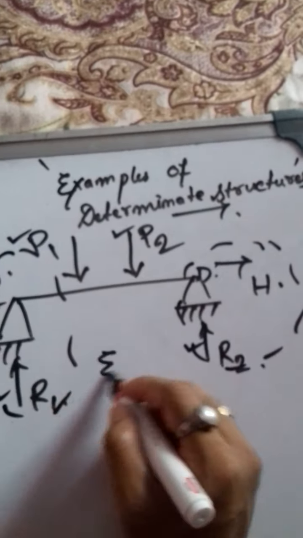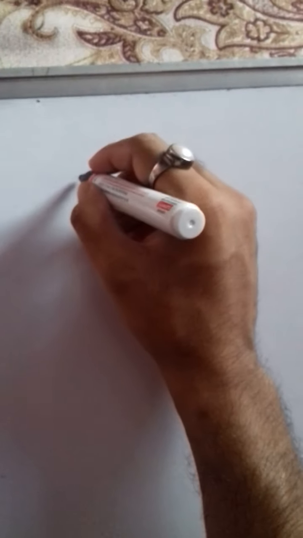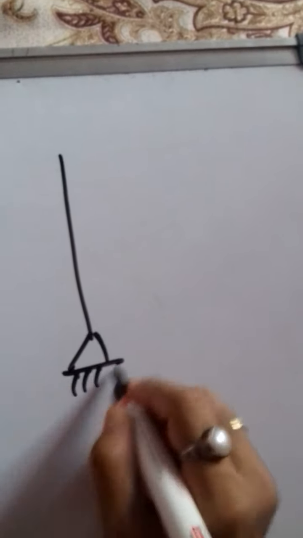So it is statically determinate structures. Statically determinate structures. Okay. Now coming to the second example. Suppose this is a portal frame. This is a roller support and this is a hinge support.